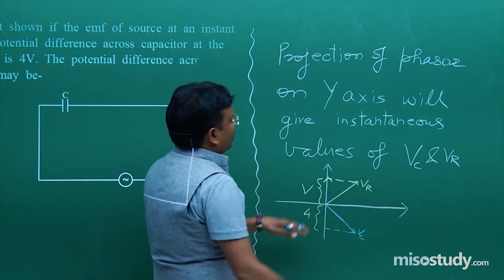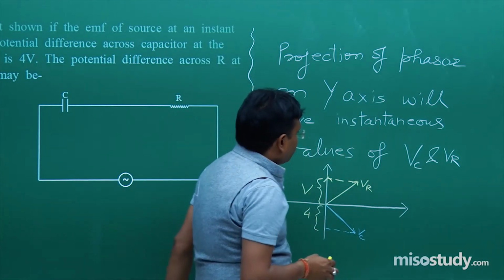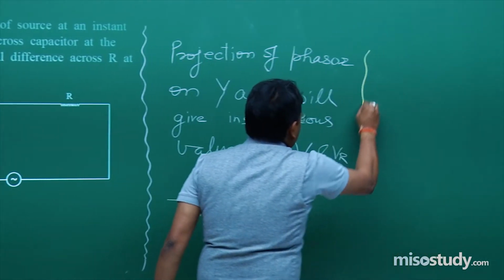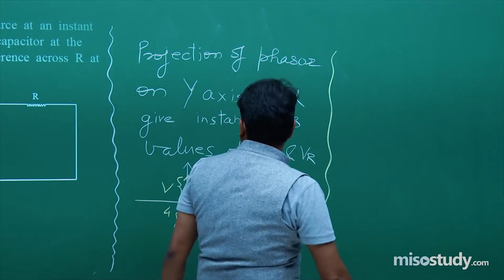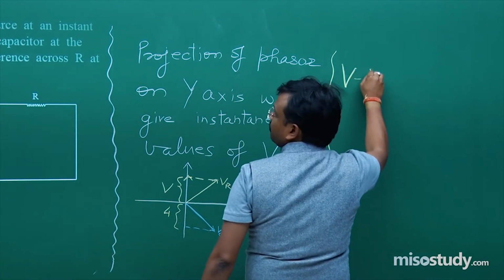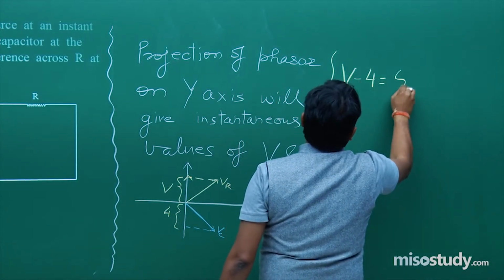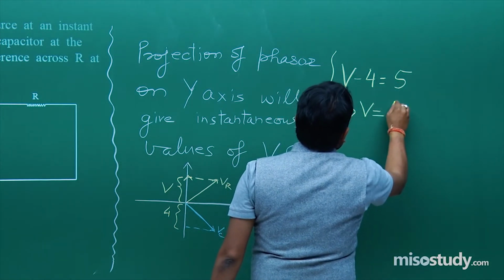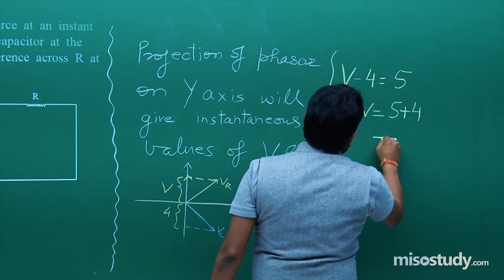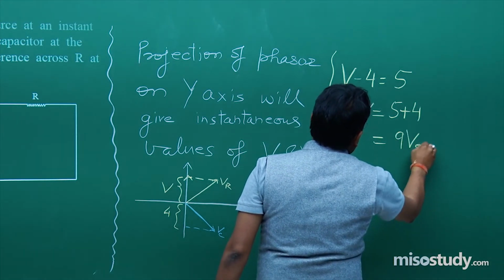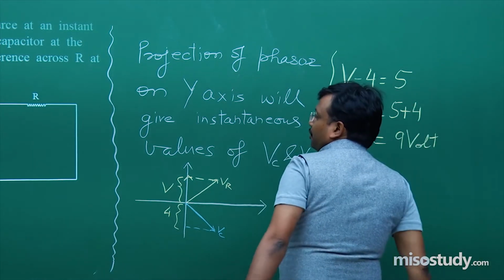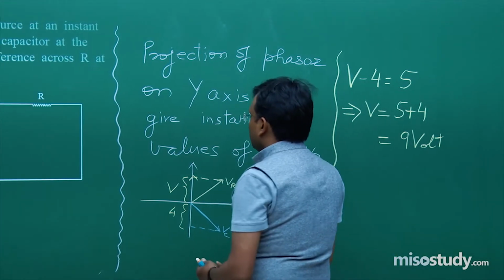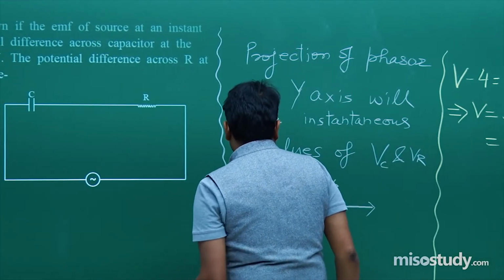So what we can say from here, let me use this space, that is V minus 4 is equal to 5. This implies that V is equal to 5 plus 4, which is equal to 9 volt. So simple is the answer without using any mathematics.